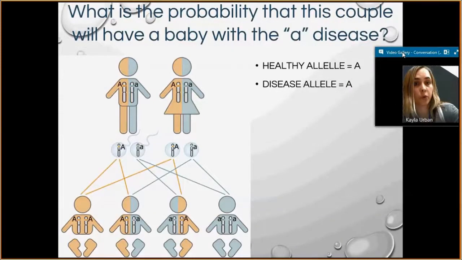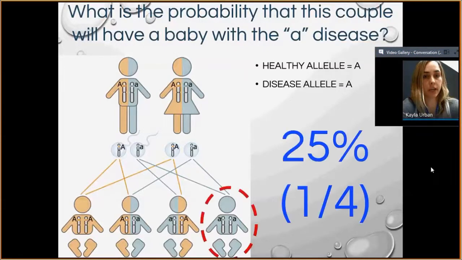So what is the probability that this couple will have a baby with the little a disease? The healthy allele is capital A. The diseased allele is lowercase a.